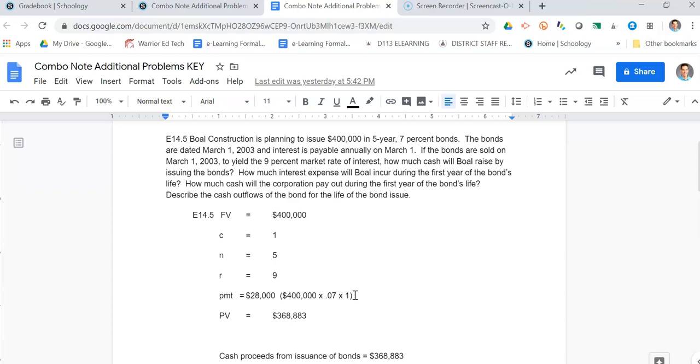Some people I see you referring to it as a discount being bad and a premium being good. That is a false statement. The debt instrument is reflective of the current market interest rates. So when I go into the bank and we agree on a $400,000 5-year 7% bond, and I make that agreement, by the time that bond gets issued, market rates of interest fluctuate. Interest is changing. It's 8:53 right now. The bond markets are open on planet Earth. Interest rates are moving at every moment of the day.